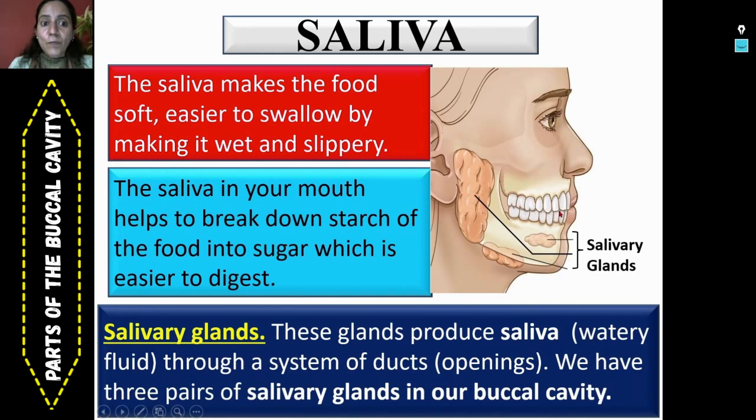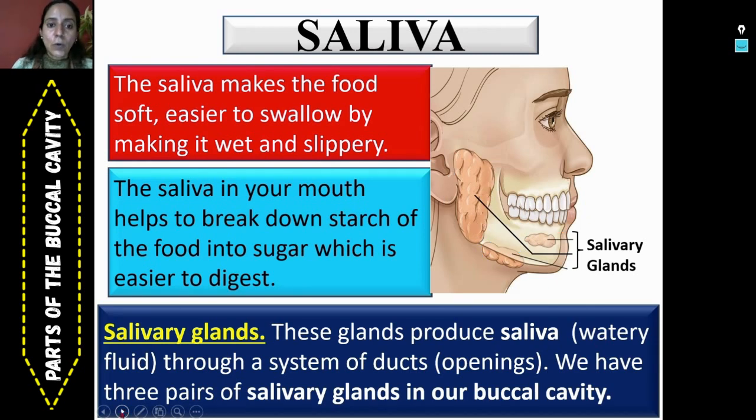So from where the saliva is pouring into the mouth or buccal cavity. So viewers, these are three pairs of salivary glands which are located in our buccal cavity, and they are producing that watery fluid or saliva, and they are pouring it with the help of small openings into the mouth and helping us to chew our food well and by making it wet and slippery.